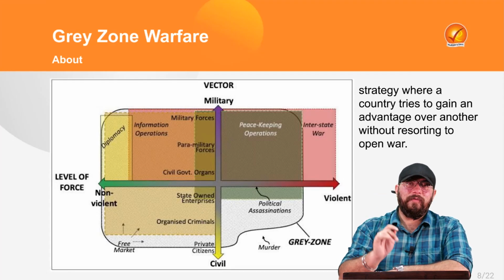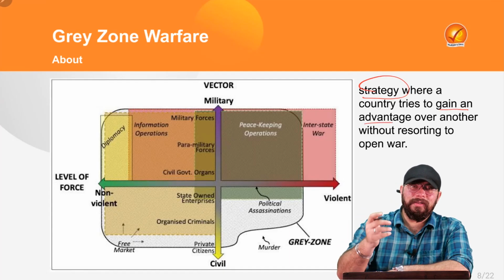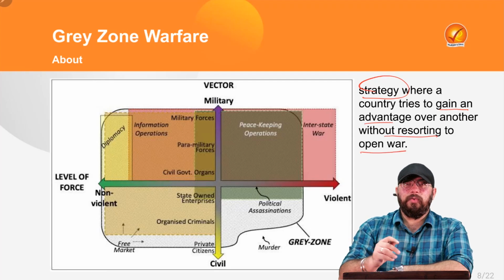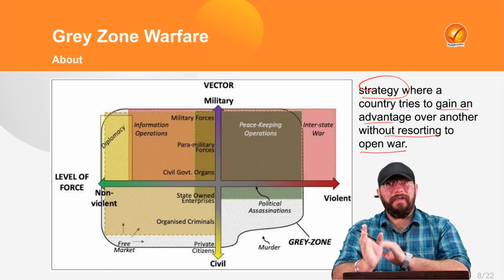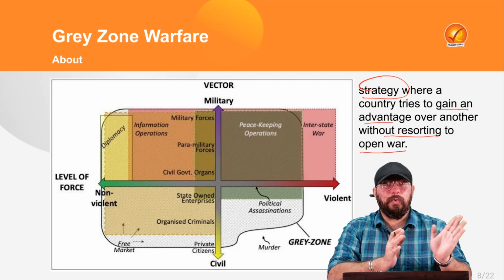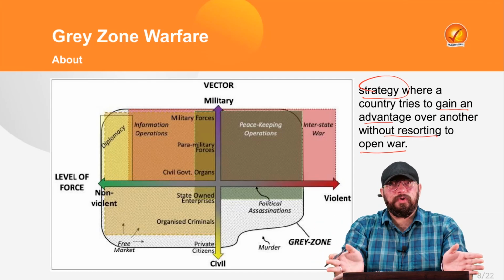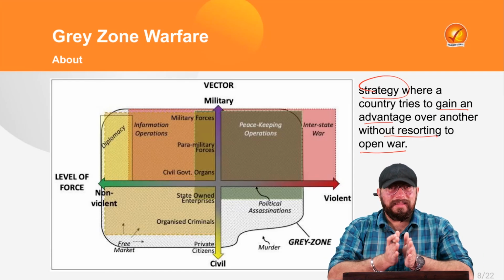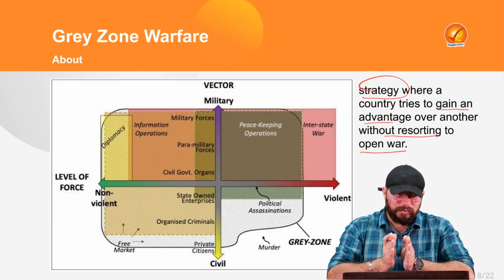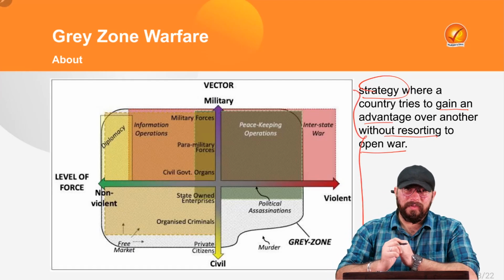So, if I have to give you a very simple definition, gray zone warfare is a strategy where a country tries to gain advantage over the other country without resorting to an open war. So, kind of a cold war. That means you are not in a situation which is white, that is total peace, or you are not in utmost war, outright war, that is, you are not in a situation of black as well, but you are somewhere in between, that is your gray area. So gray zone warfare. Now we'll be understanding this with the help of this diagram and paradigm.